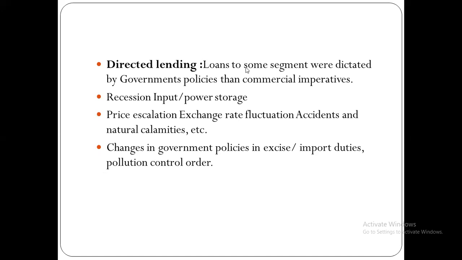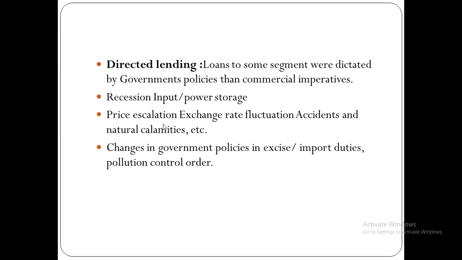Directed lending: loans to some segments were dictated by government policies and commercial imperatives. It means there are some sectors to which the government provides loans according to the rules and regulations of the authority. Recession, input and power shortage: they also provide for recession input, and they also provide power to needy people.